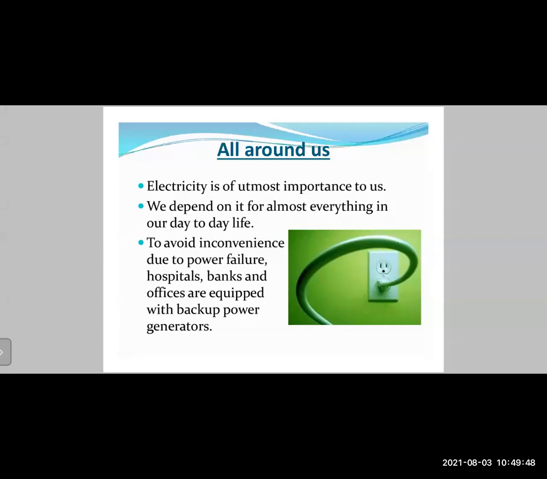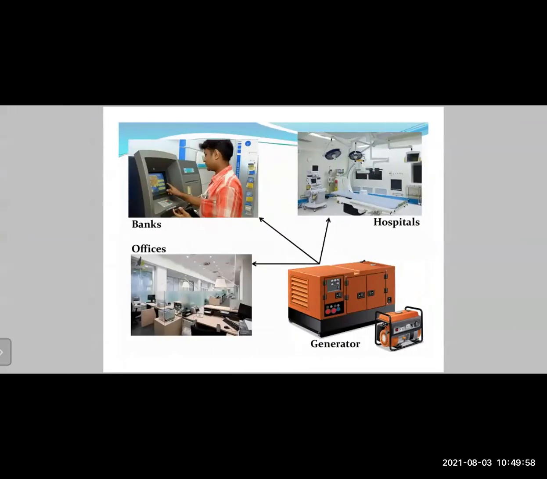There has to be a constant uninterrupted power supply, so at these locations you have backup power generators. You have something like a diesel generator, which uses diesel fuel, or in some cases it might also use kerosene or petrol. These generators are for backup, so if there is a break in the electricity, those backup generators can be turned on to generate electricity for constant use.